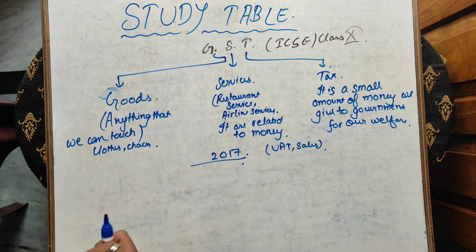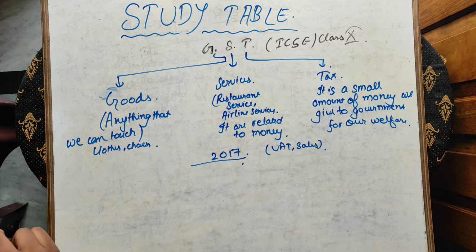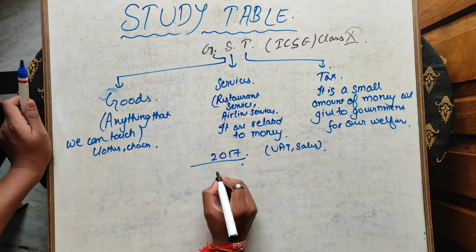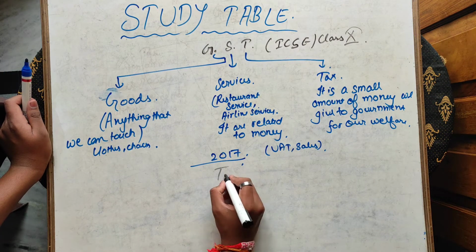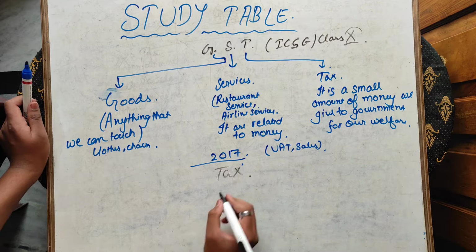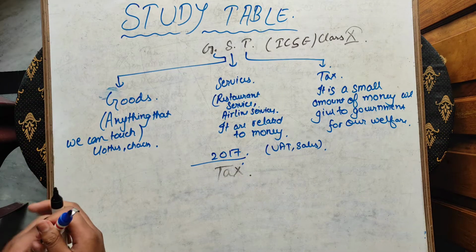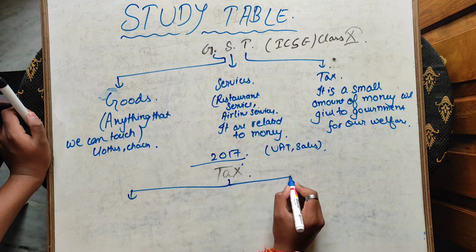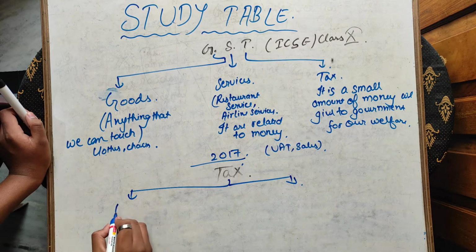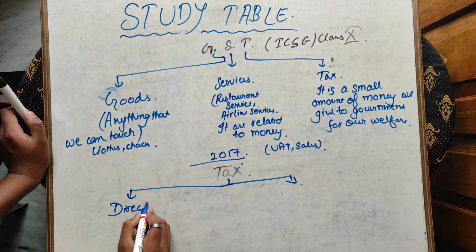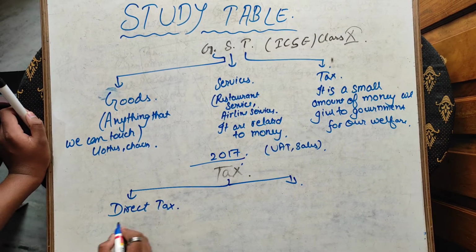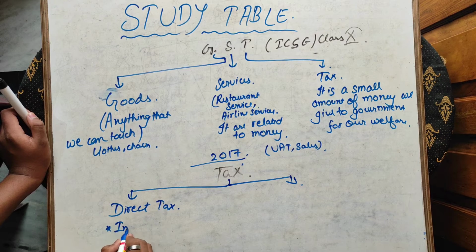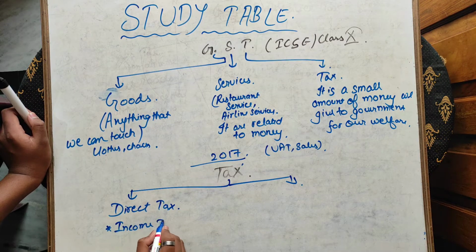Now we will learn what the types of old taxes were. First we will know about the old taxes. Taxes are of two types. One is direct tax, in which income tax comes. When a person earns, he has to pay a small amount to the government as income tax.